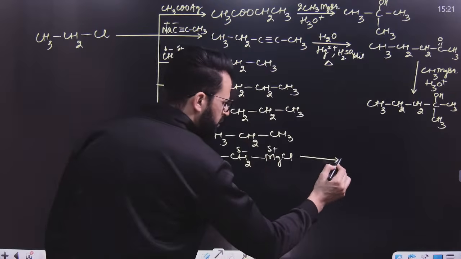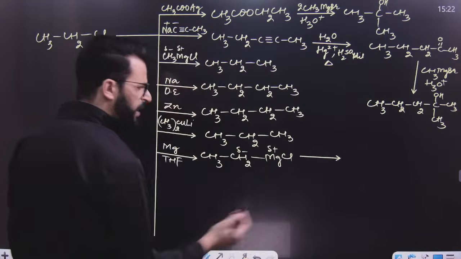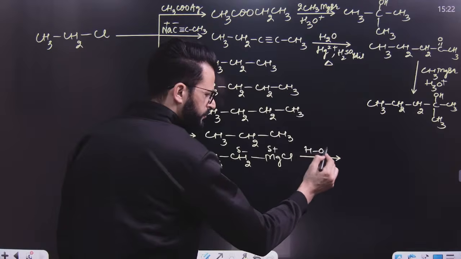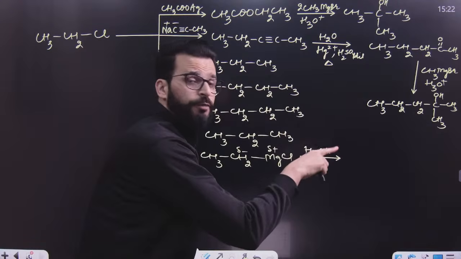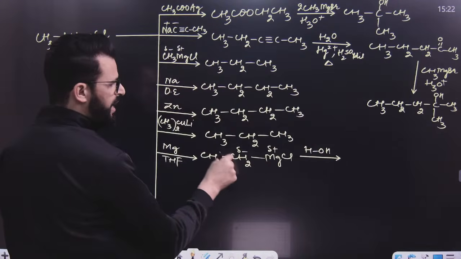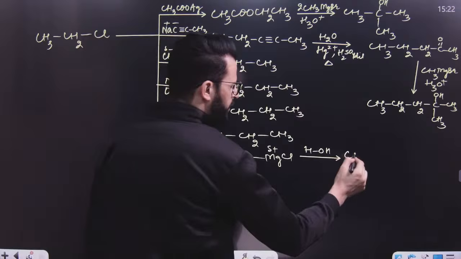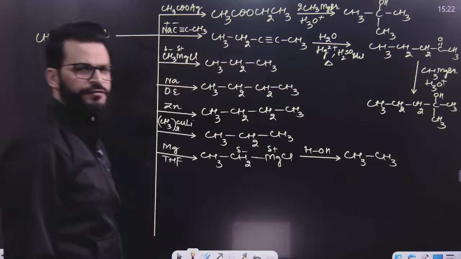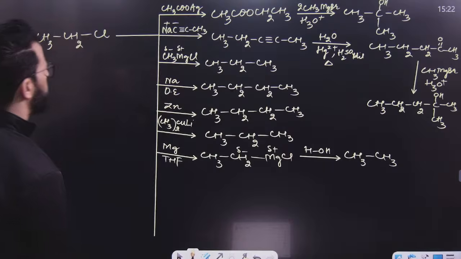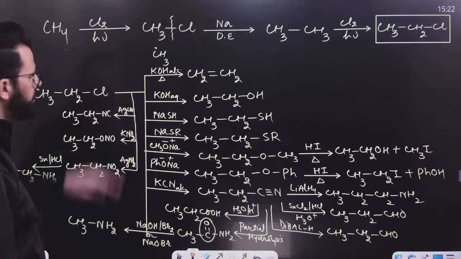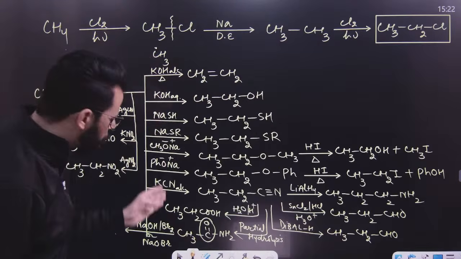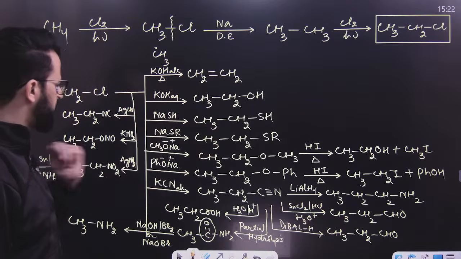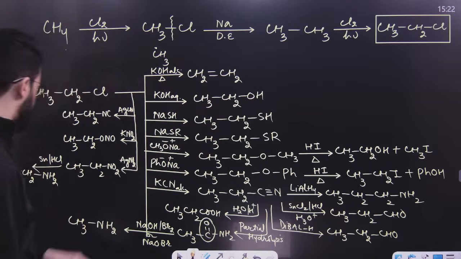If this is treated with any acidic hydrogen containing compound, say for example water, it will lose H positive, and that H positive will be accepted by this one and it will result in the formation of an alkane. This reaction is known as Zerevatinov's reaction. You know that. So first I have shown elimination reaction, then I have shown its substitution or nucleophilic substitution reactions, a few of the nucleophilic substitution reactions.